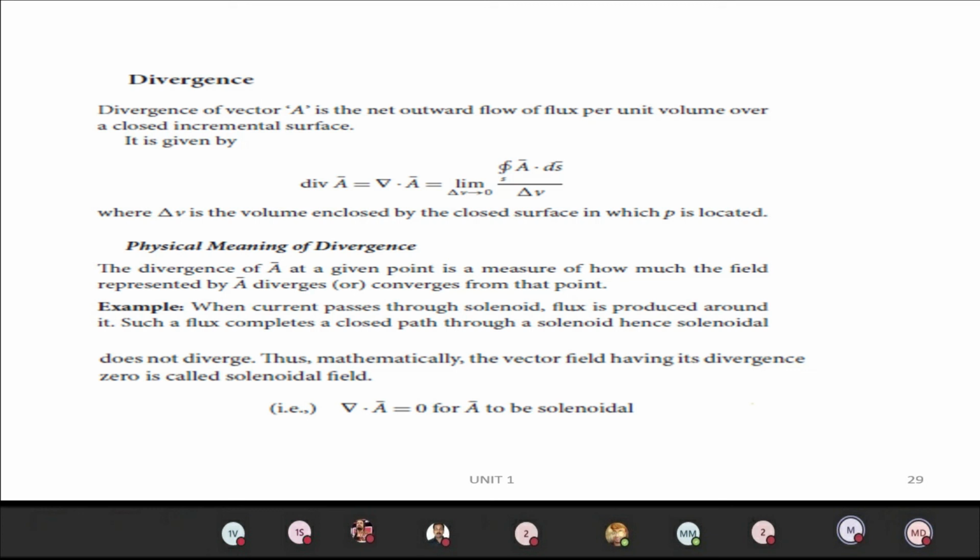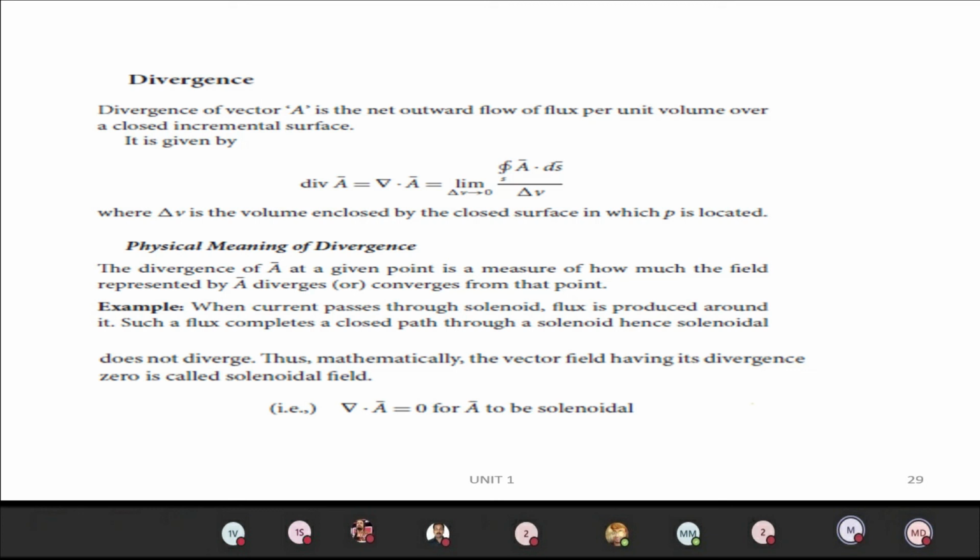If I pass the current through that coil, it will produce the magnetic field. That magnetic field should be a closed path. So a proper solenoidal field will not have any divergence of magnetic field. That's what they are given as a statement. When current passes through the solenoid, flux is produced around it. Such a flux completes the closed path through a solenoid. Hence, a solenoidal field does not diverge.